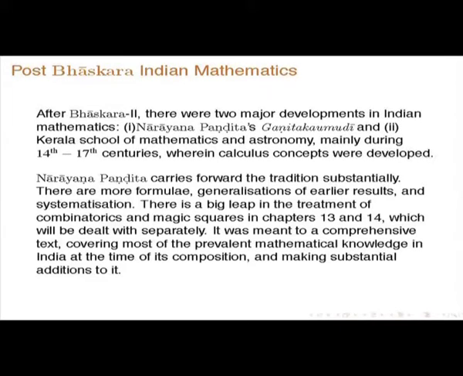If you carry out the sums of integers, first sum, second sum, we already discussed it, he generalizes that. Apart from those things, the major results are contained in chapters 13 and 14, which will be dealt with by others. So, it is meant to be a comprehensive text covering most of the prevalent mathematical knowledge in India at the time of composition and making substantial additions to it.